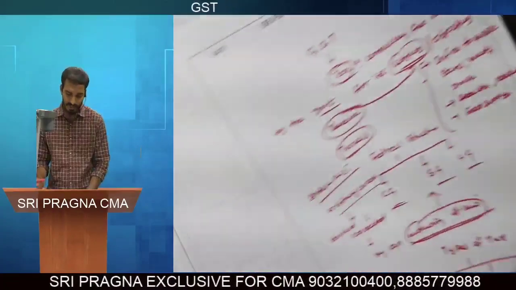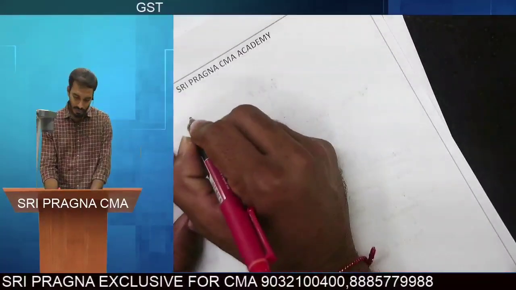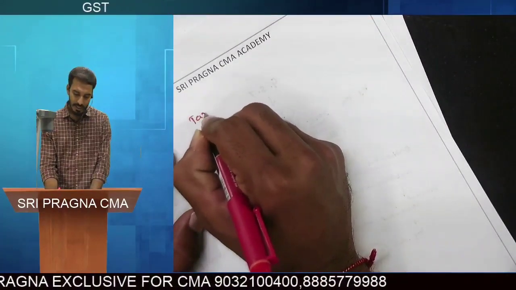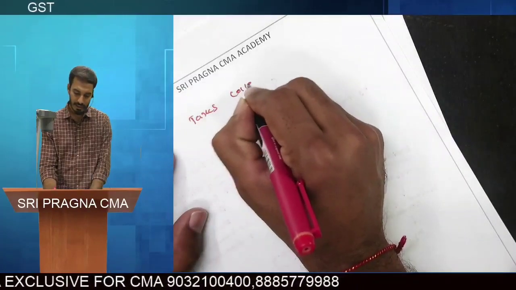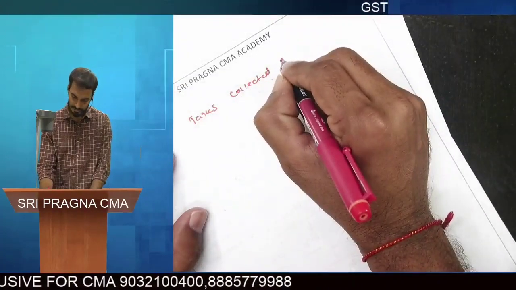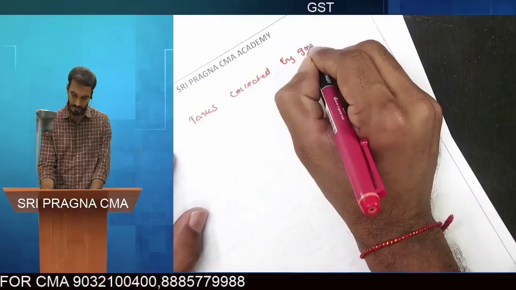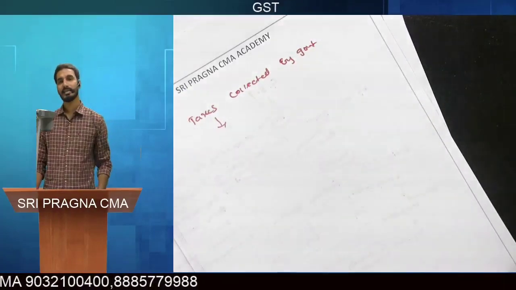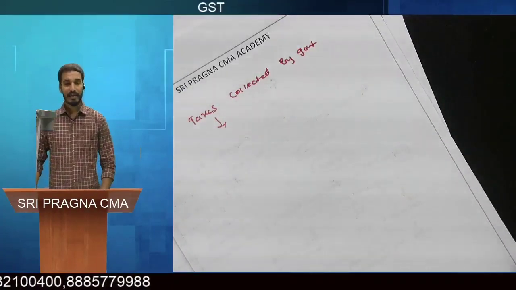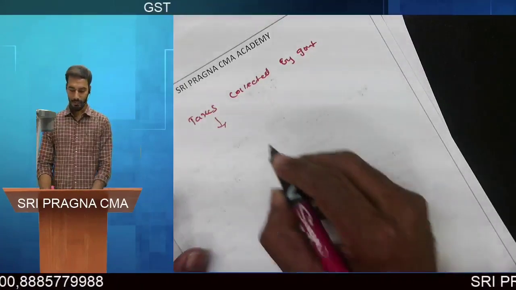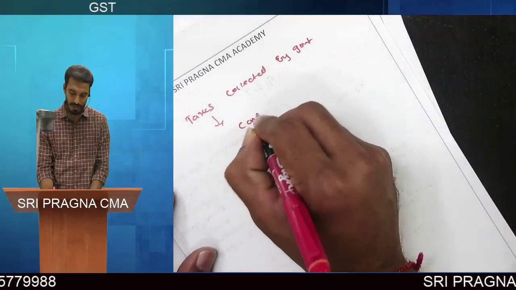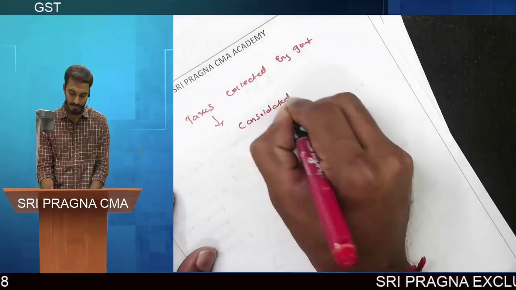Actually, I have a doubt, sir. Where will the taxes collected by the government go, sir? The taxes which are collected by the government will be transferred to an account called the Consolidated Fund of India.